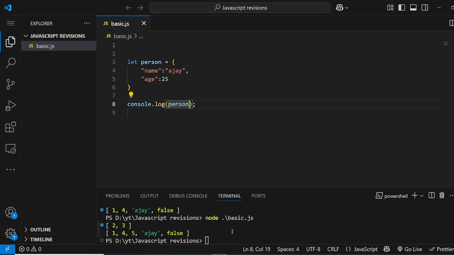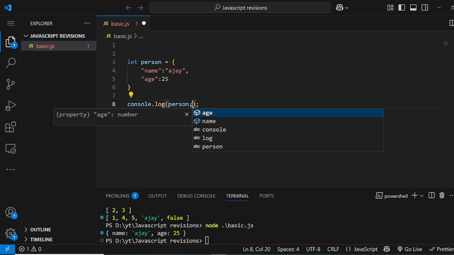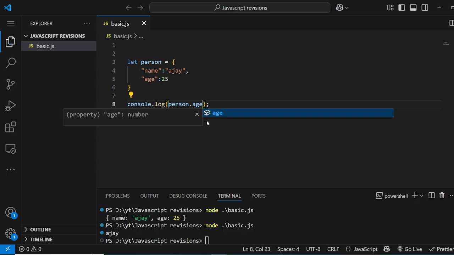Again, if I log person, you should see here. You see the object. How do we access it? Well, there are two ways to access it. Dot notation basically, which is where you do the object dot and the key name. So we are using person dot name. It should print the name, and as you can see, it printed the name. We can do age. It will print the age basically, and 25 is this.